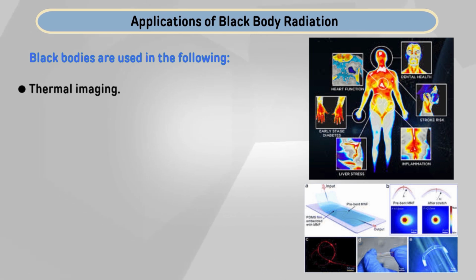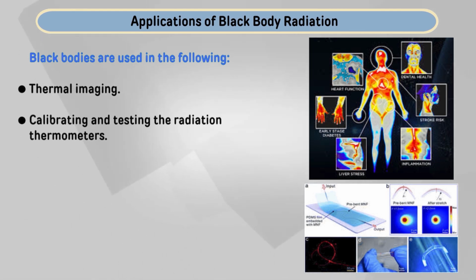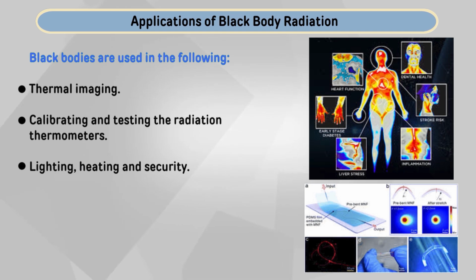Now, the applications of black body radiation. Black bodies are used in the following places: first, thermal imaging; second, calibrating and testing radiation thermometers; and lighting, heating and security, and some optical sensors. Black body radiation is very useful in optical sensors, and nowadays this is a very nice technology that people are interested in.